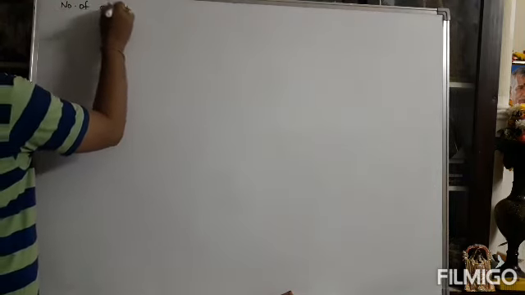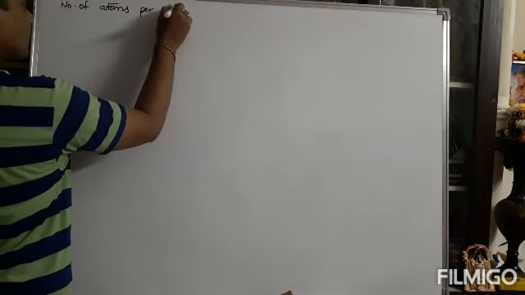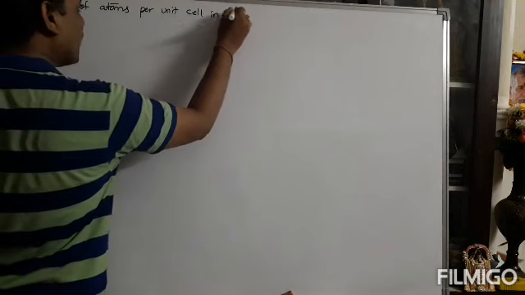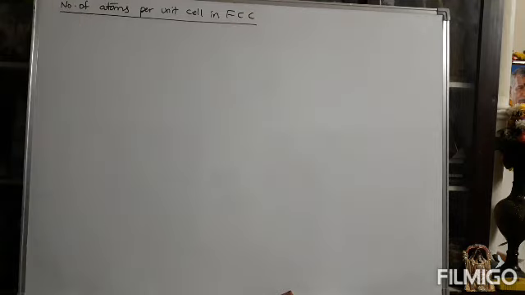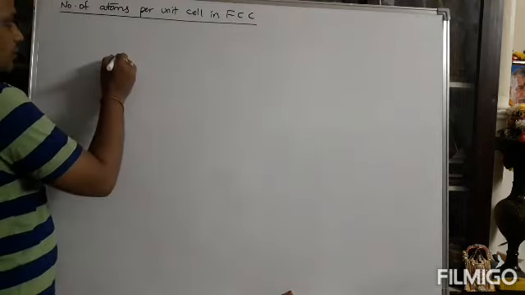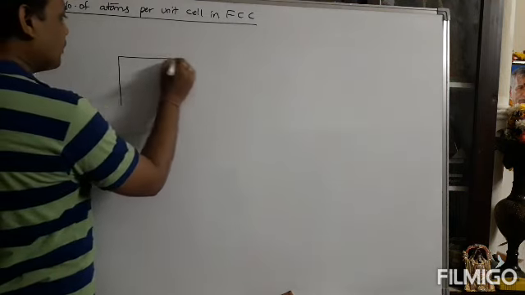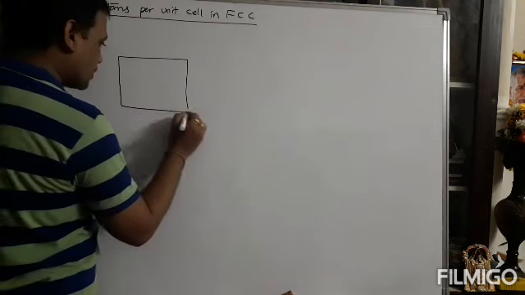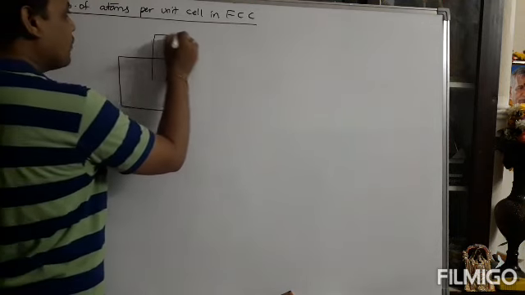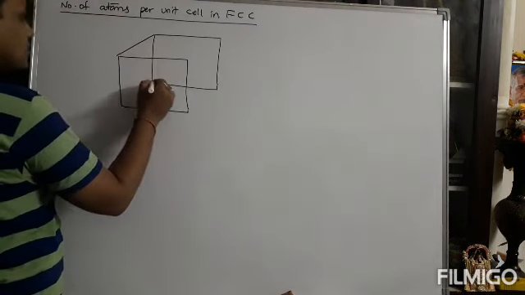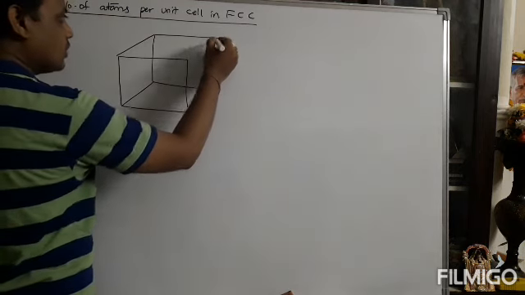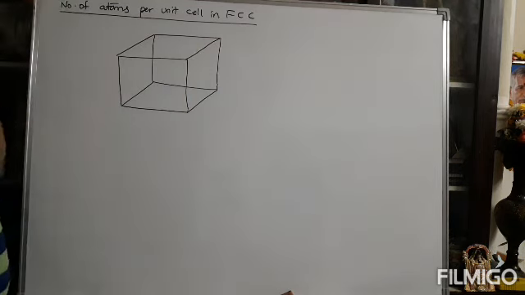In a similar way, next is the number of atoms per unit cell in the face-centered cubic structure. First of all, you can draw the face-centered cubic structure. What is it? It is first of all a simple cubic structure. What is a simple cubic structure? Every corner of the structure is occupied by one lattice point. So you can construct this as a unit cell.